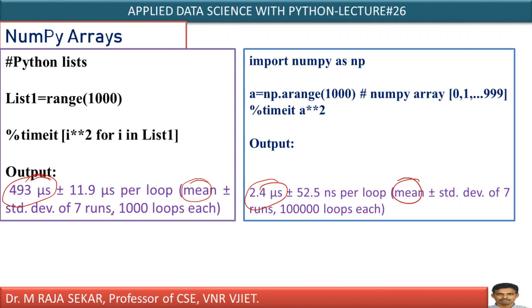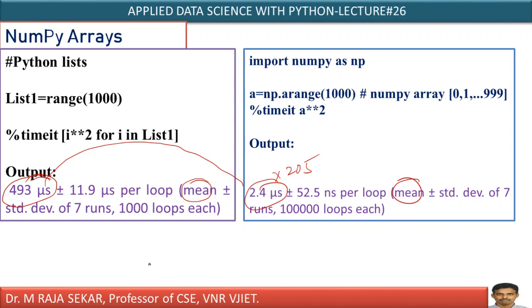If you compare these two numbers, 493 and 2.4, it is almost 2.4 into 205 times. Means if I multiply approximately 205 with 2.4, I will get 493. How many times is it faster? Your numpy arrays are 205 times faster than lists.